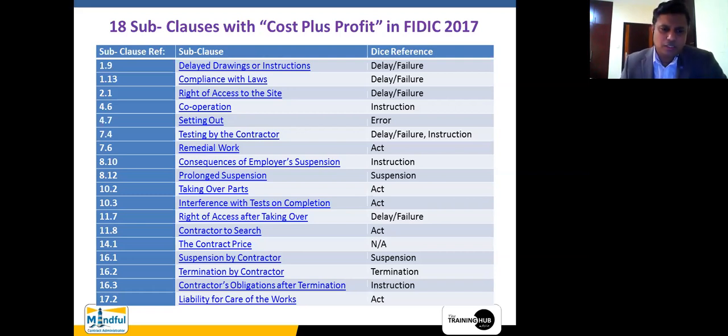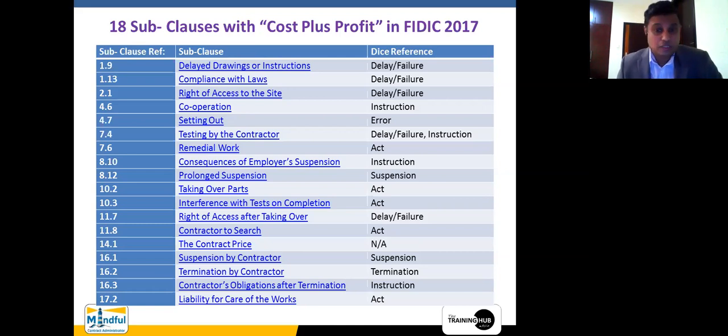So what is the significance of this 14.1? That is called the contract price. The contract price, as you are aware, is subjected to changes from time to time, right? However, FIDIC has identified there should be a reference medium, a reference guideline to start with, which is called the accepted contract amount.